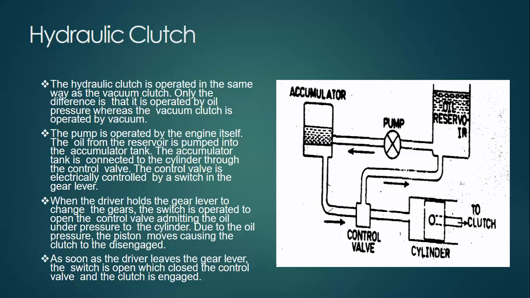The oil from the reservoir is pumped into the accumulator tank. The accumulator tank is connected to the cylinder through the control valve. The control valve is electrically controlled by the switch in the gear lever. When the driver holds the gear lever to change the gear, the switch is operated to open the control valve, admitting the oil under pressure to the cylinder.